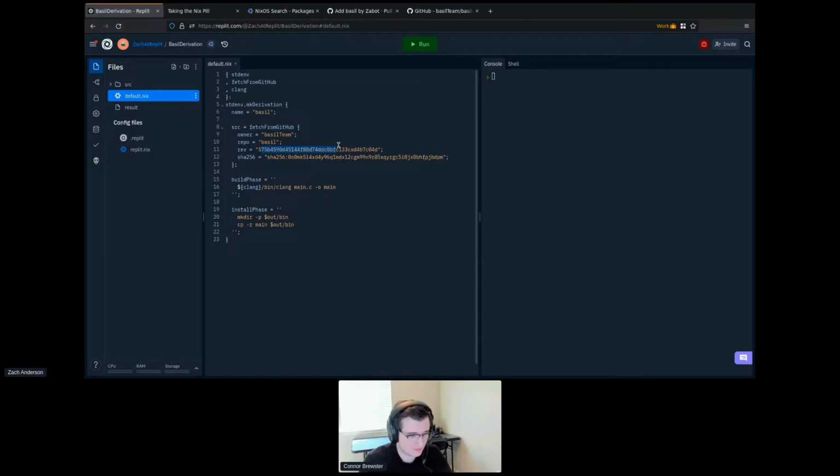So we're going to pull this revision, which is just the latest commit from master. This SHA is the contents of that commit, or that of the repository at that state. That way Nix knows that we're always building with the same environment and with the same input. And so we know, if we have the same input, we should have the same output. And so that allows Nix to keep track of that.